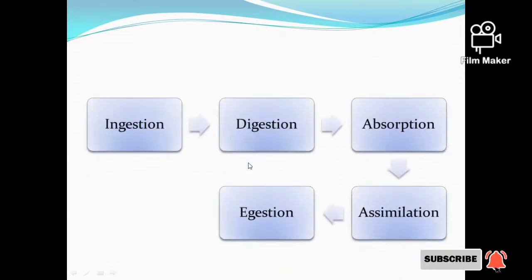These are the 5 stages of food processing. The first one is the ingestion. Ingestion is the taking in of nutrients. And the next one is the digestion. Digestion is using the physical and chemical means to break down complex organic molecules into smaller usable parts. And the next comes the absorption. Absorption is the pulling in of digested molecules into the cells of the digestive tract, then into the blood. And next the assimilation. Assimilation is the absorption of nutrients by each cell of the body in the form of energy. And the last one is the egestion. Egestion is the removal of waste food materials from the body. These are the 5 stages of food processing.